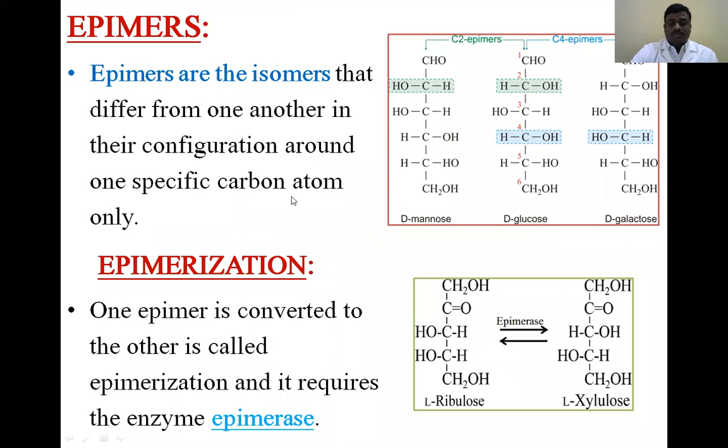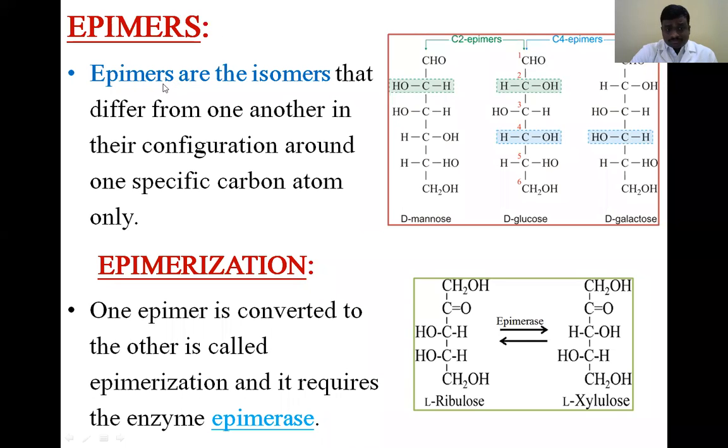So in the properties, the most important properties you have to remember are 2 properties. One is epimers, one is mutarotation. These 2 are very important for 2 marks. Okay, epimers and mutarotation. So first thing we will discuss is epimers.